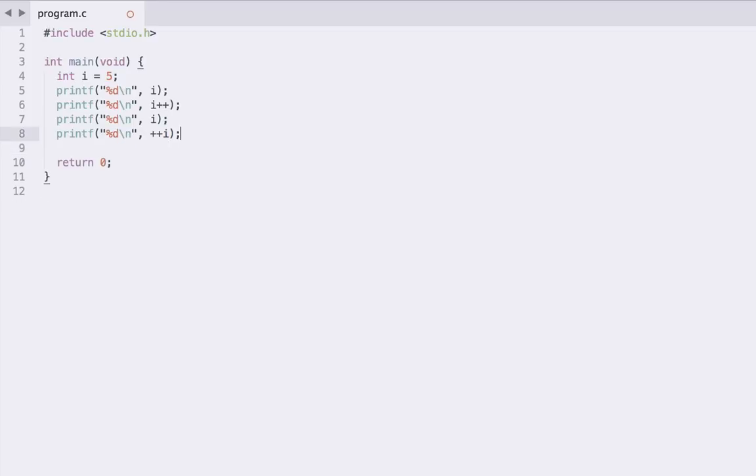But anyway, that was a bit of a tangent. Let's just go back to our while loop, just like we had it before. There we go. And you can see how in this context, it doesn't matter whether we use the prefix or the postfix increment, because actually we don't use the value here, we're just using this as a statement.